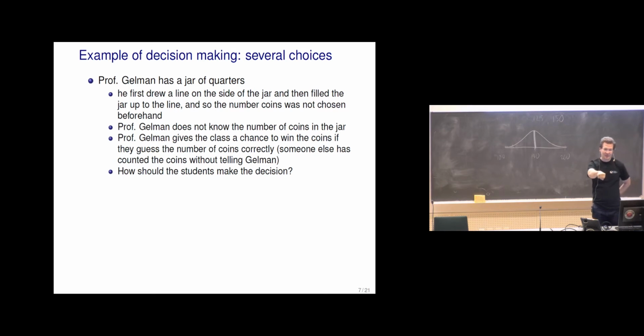To guess one. Not to guess, because you can have or you can not have. But now it was that if you guess the number of coins correctly, you get the coins. In your hand? In my hand. So I have here 0 or 1.